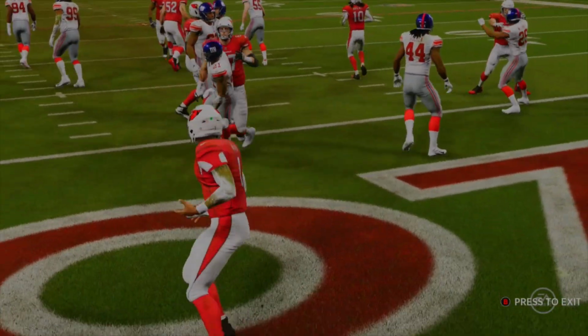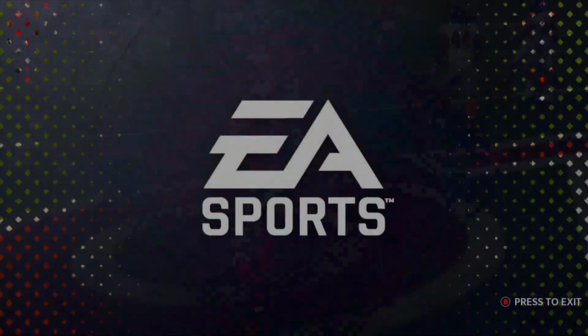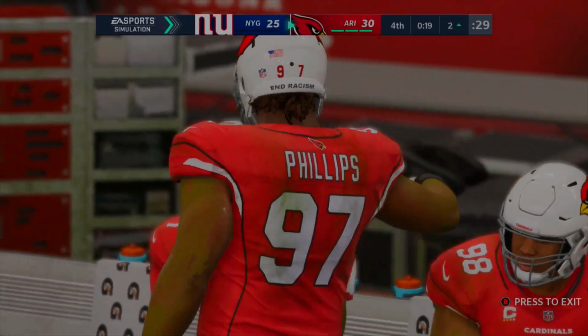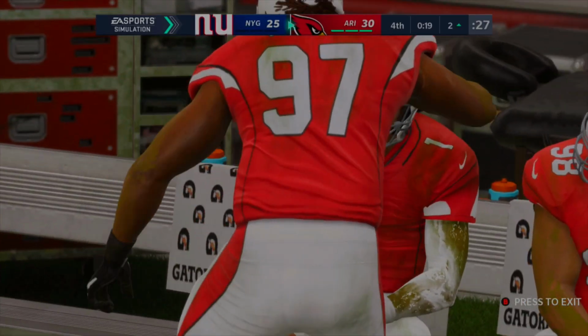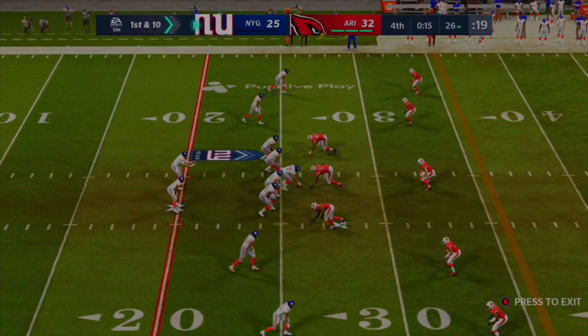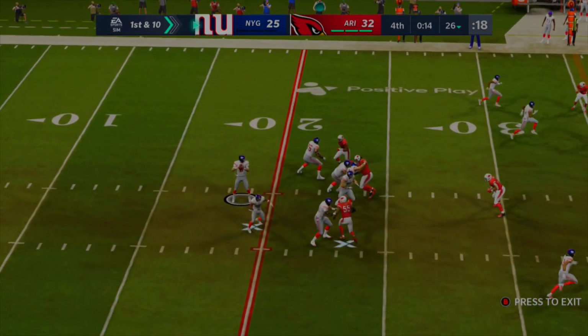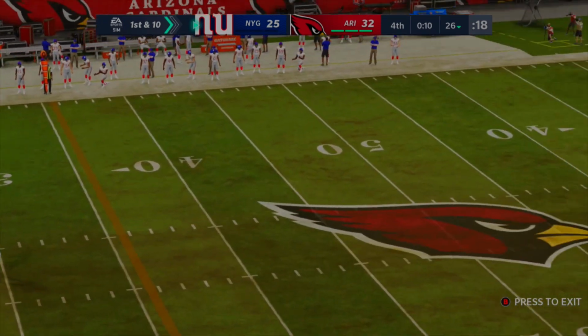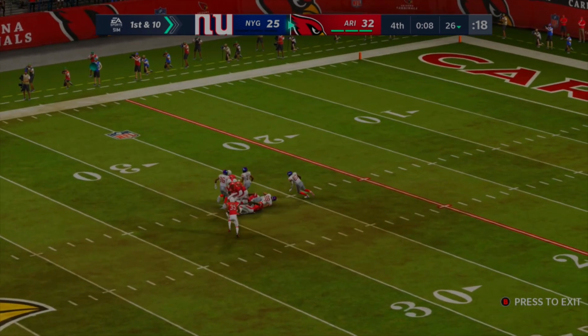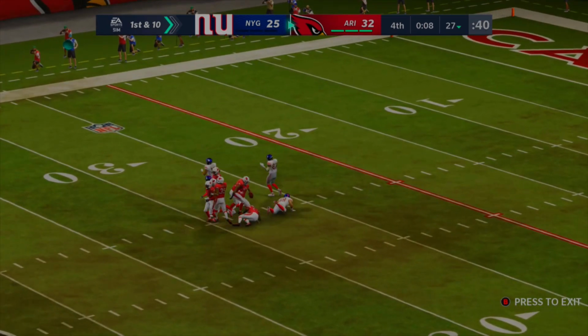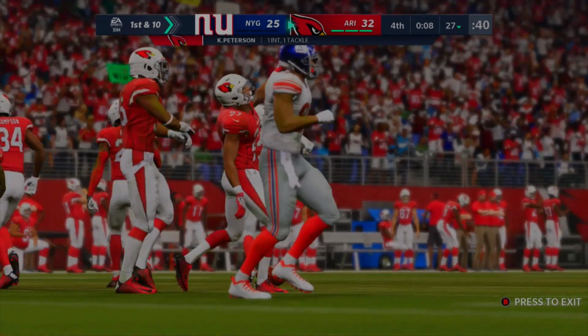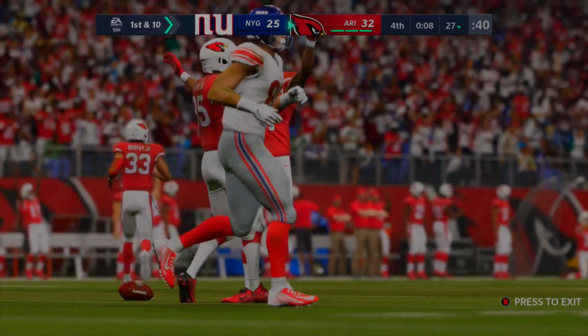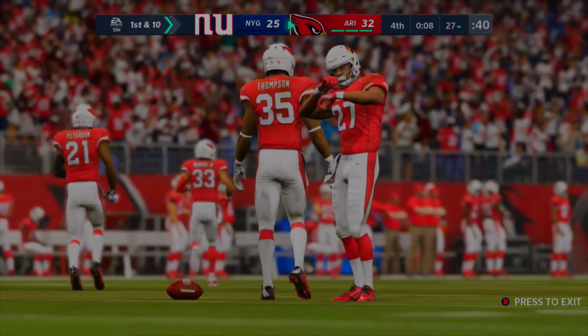And yeah, the Cardinals decided to eat up as much clock as possible, which was smart. And now let's see if the Giants can miraculously do anything as well. We've seen miracles already. Let's see if you can see it again. Daniel Jones just has 15 seconds just to throw it up, and let's see if he can do exactly what I just said. So he's just going to throw this one up with 10 seconds, and this one's going to be picked off, and the Cardinals are going to do it. Cardinals also went for 2 points and ended up getting it, so the score is 32-25, and that'll be the final score of this game.